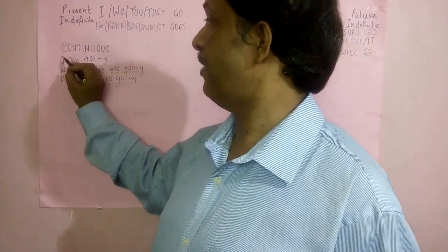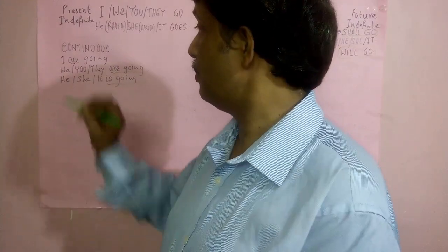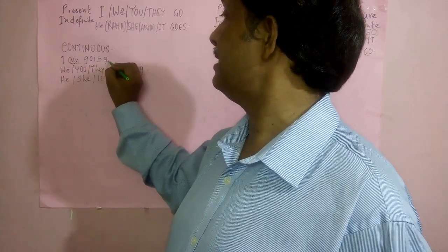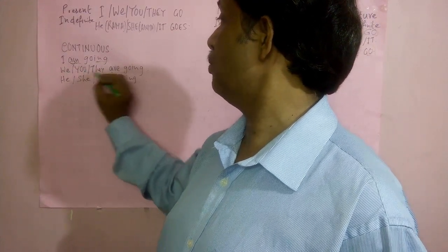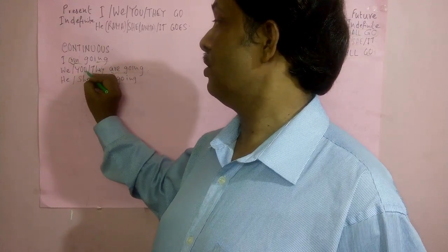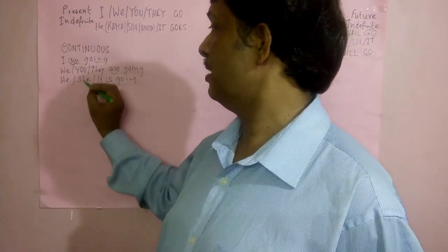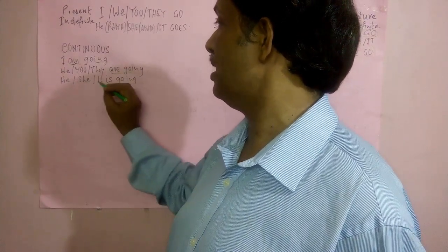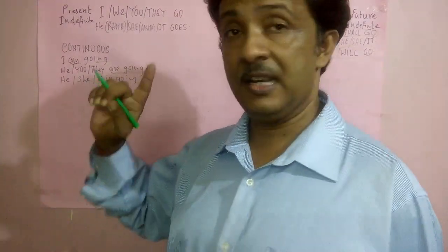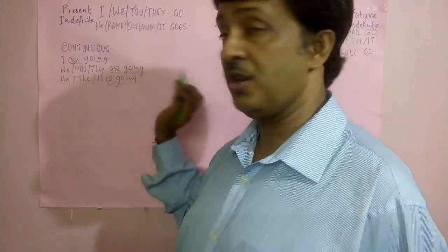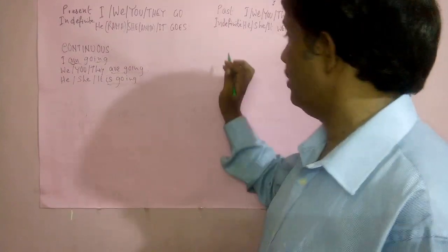Now here, first person I, we use I am, ing with verb go. Here for we, that is we are going, you are going, and they are going. He is going, she is going, it is going. Here you may be a single person or plural. If single person, you are going will be there, and in plural also you are going. Simple.